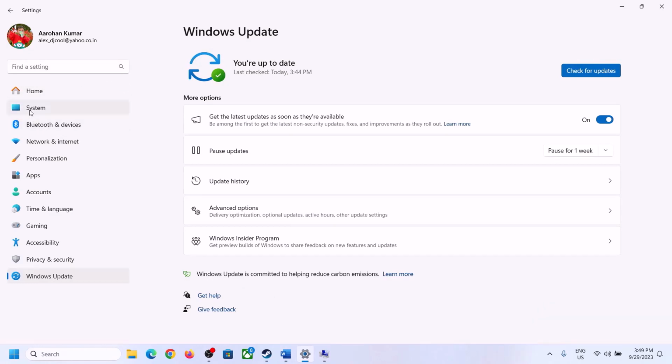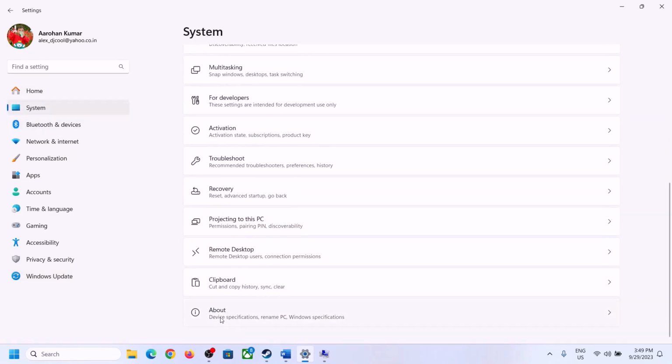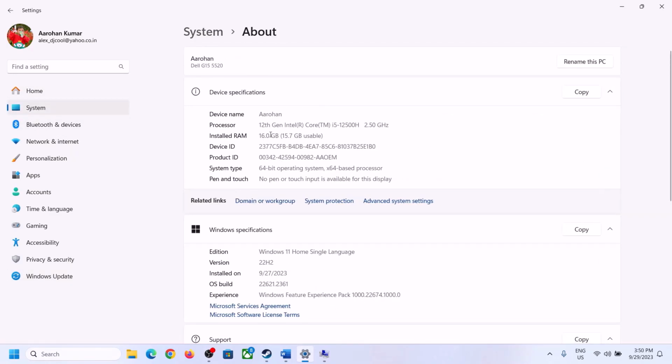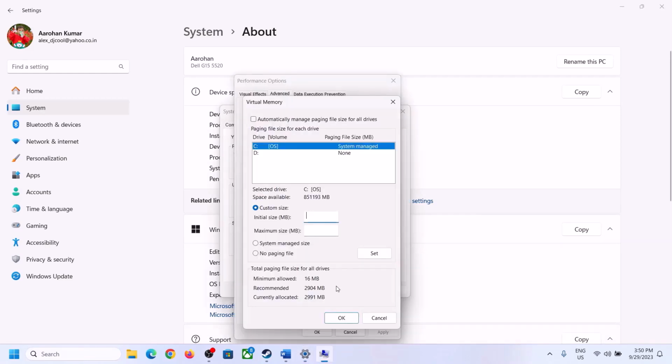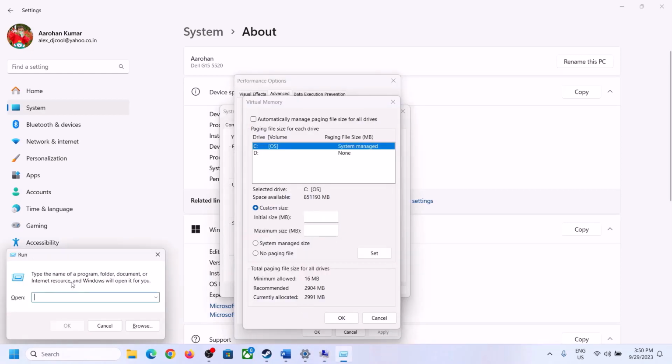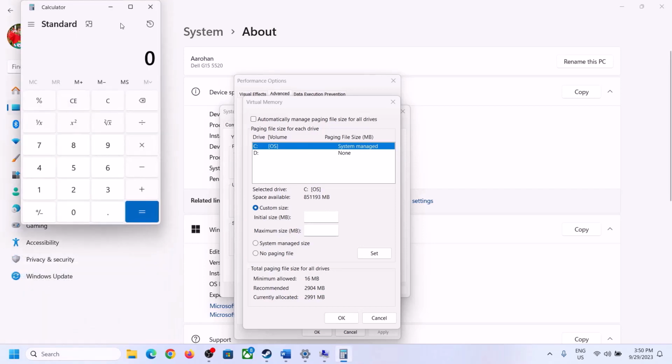You can go to system and then go to about, and total RAM in my case is 16 GB. So you can calculate accordingly. In my case it's 16 GB, so I will calculate as per 16 GB. First of all we have to convert 16 GB into megabyte. So we will open calculator. Type in calculator in run box and then click on OK.